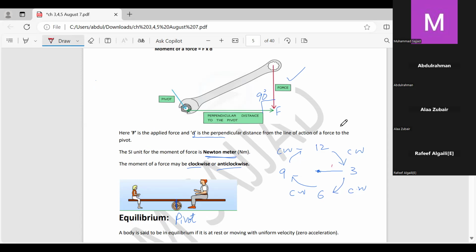But if something is in the opposite direction, let's suppose this way, the arrows are reversed, this is ACW, anti-clockwise movement. So clockwise, anti-clockwise. This is from the clock and we are applying it. For better understanding, let me tell you about it.